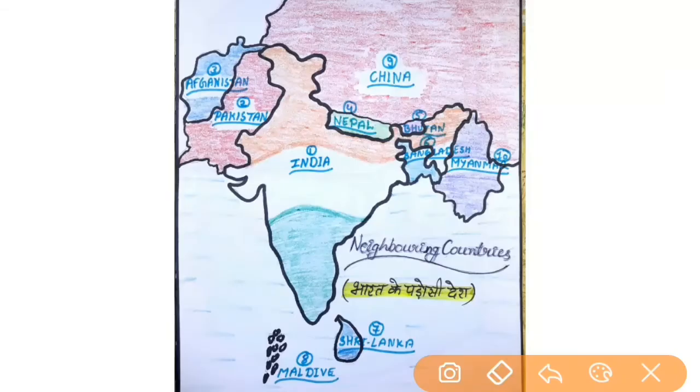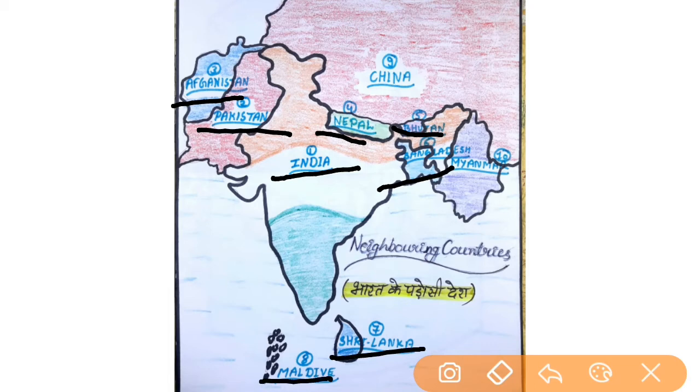Our next topic is the neighboring countries of India. Here we have the physical map of India and we are looking at all the neighboring countries of India. Starting from India: number 1 India, second Pakistan, third Afghanistan, fourth Nepal, fifth Bhutan, sixth Bangladesh, seventh Sri Lanka, eighth Maldives, ninth China and the 10th country is Myanmar. So these are all the neighboring countries of our India.